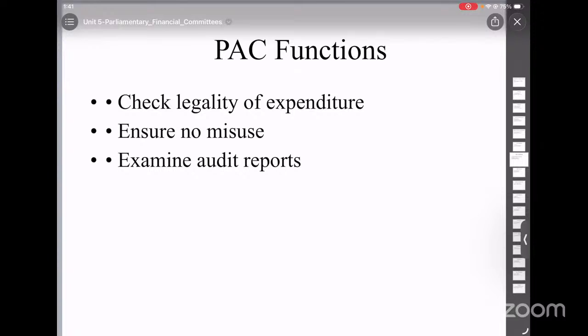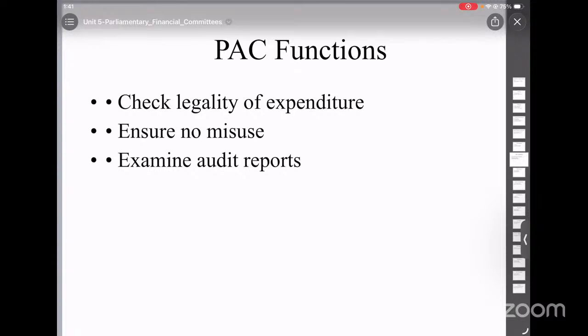So first, CAG gives its report. Then the Public Accounts Committee studies that report. Then it calls all the officials, asks the questions, and collects the evidence. This is the process of how Public Accounts Committee works.